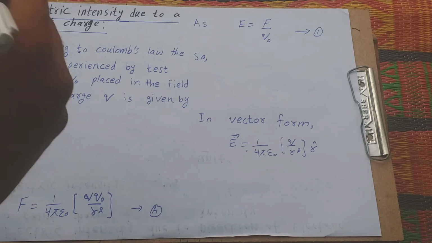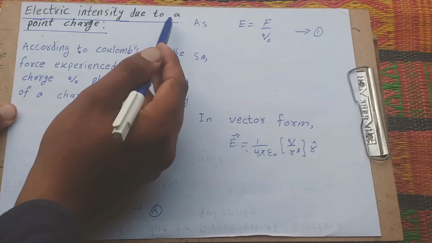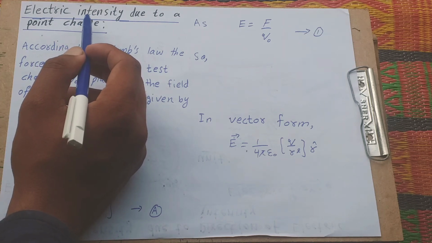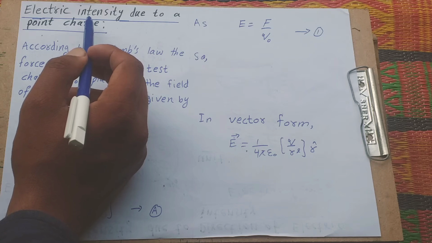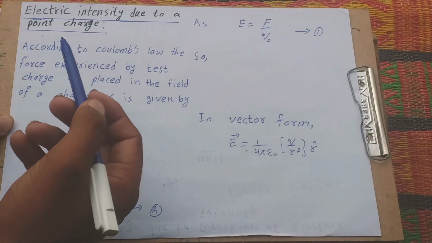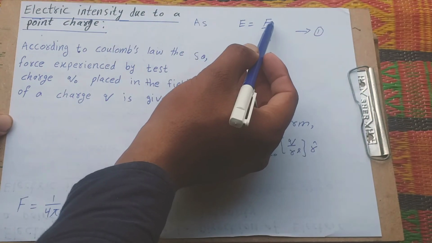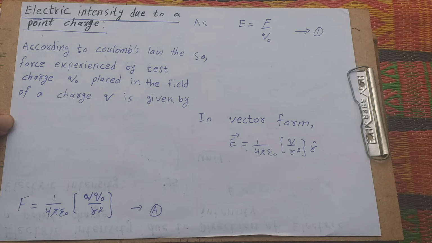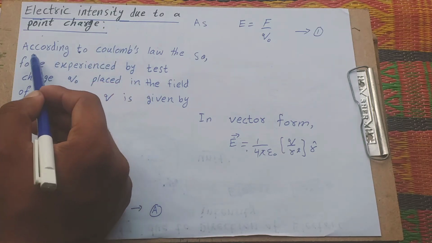Now we come to the topic of electric intensity due to a point charge. We already understand electric intensity. Mathematically we represent it as E equals F over Q naught, where Q naught is a test charge and F is the experienced force. But here we define electric intensity due to a point charge.